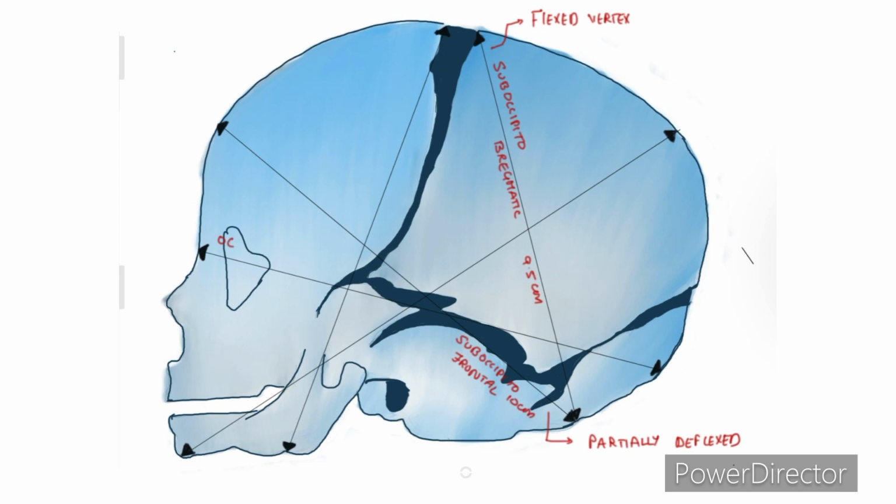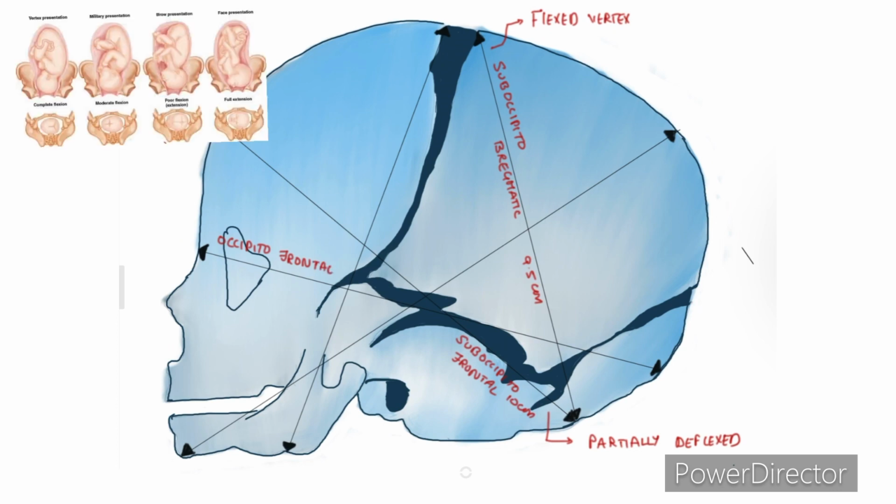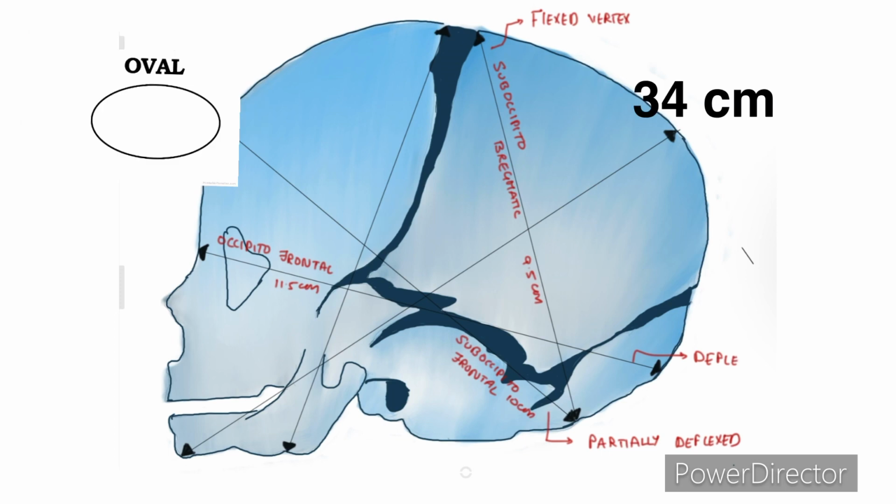In marked deflexion, the engaging diameter is occipitofrontal diameter extending from the occipital eminence to the root of the nose, that is the glabella. It measures 11.5 centimeters. Here the presentation is vertex presentation and the plane of engagement is biparietal occipitofrontal, which is oval in shape, and its circumference is 34 centimeters.